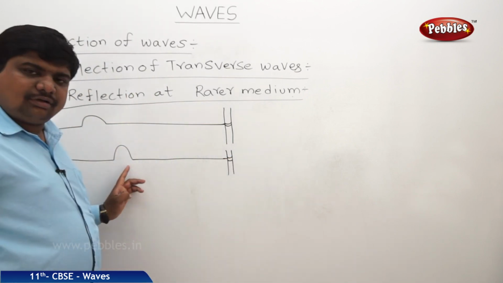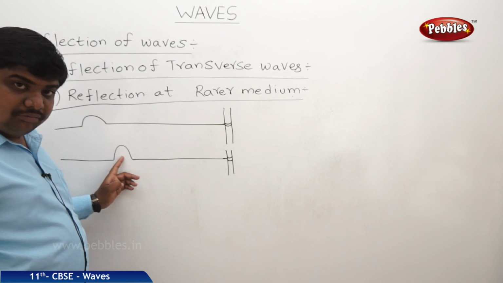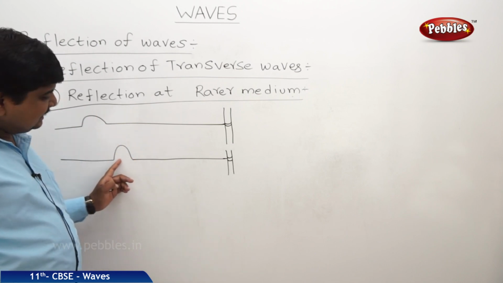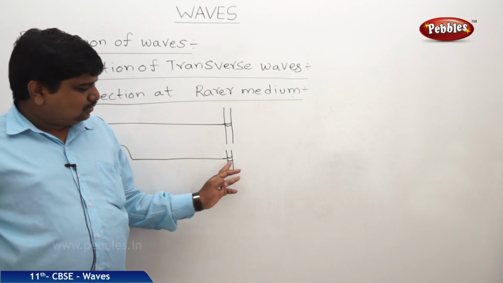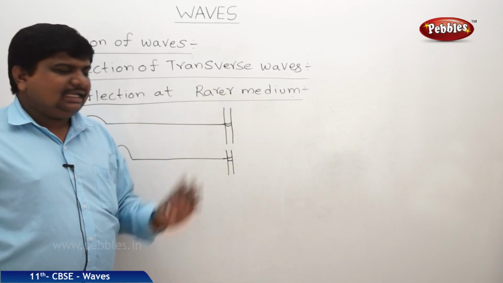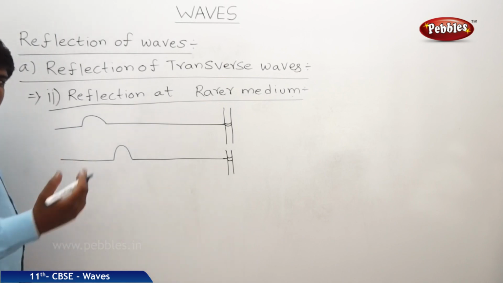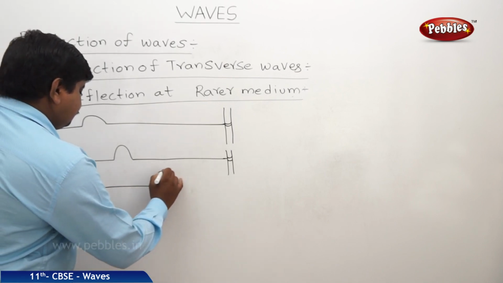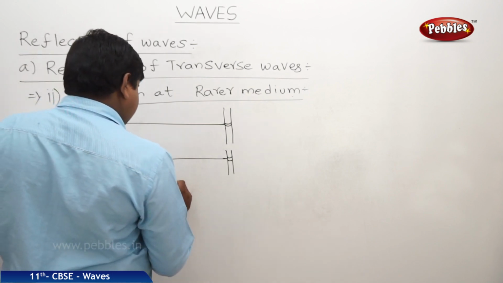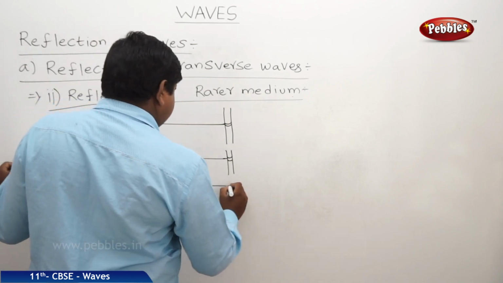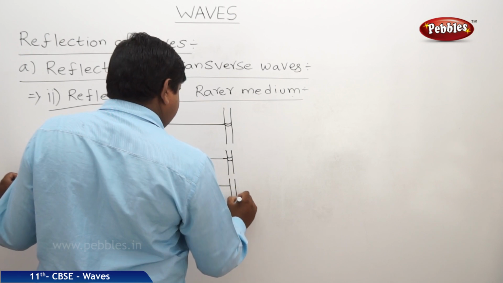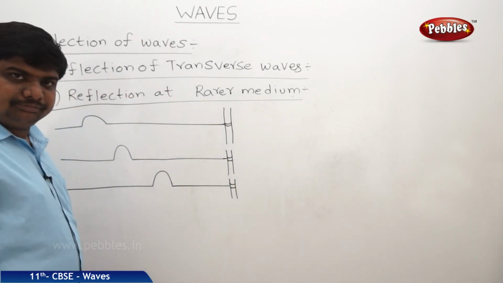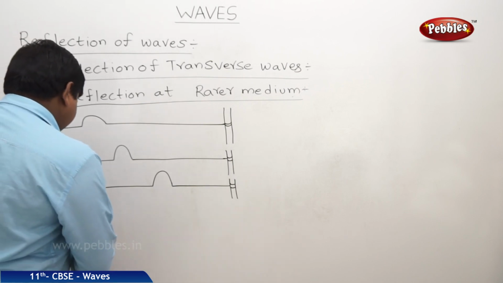This means the crest which is formed in the transverse wave in the upper case is traveling through the string towards the rarer medium without changing its intensity or amplitude. Next one. Like this. The next one.